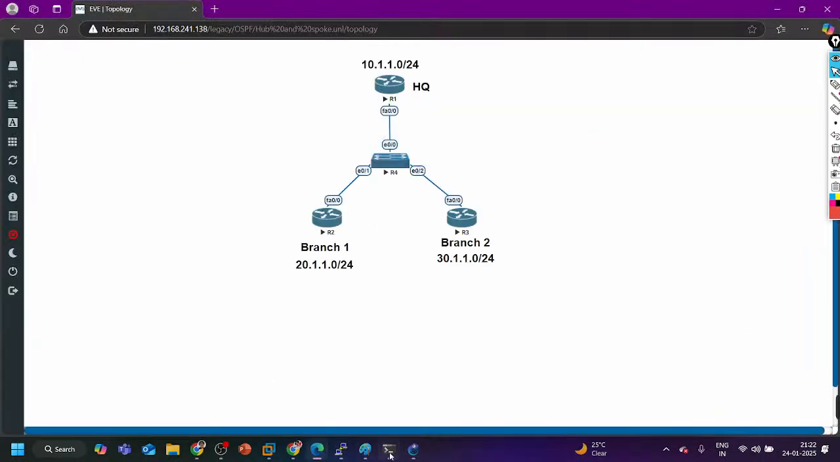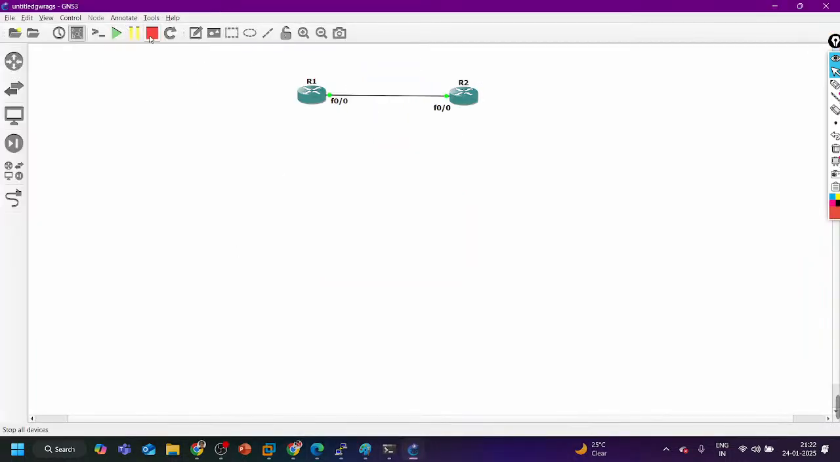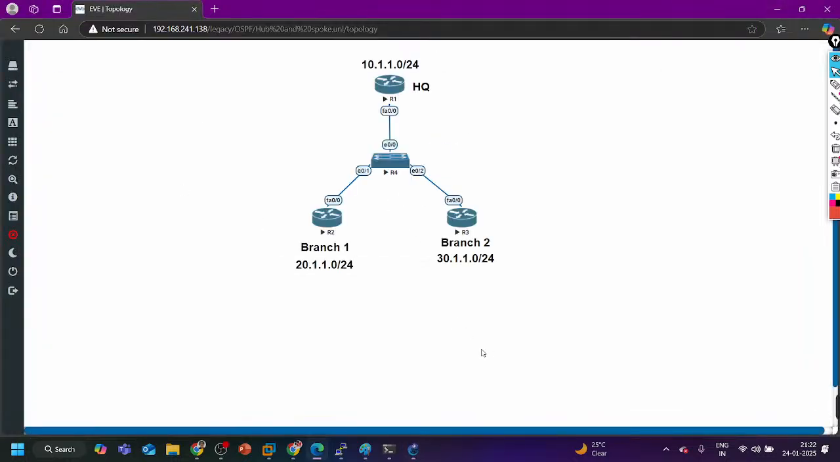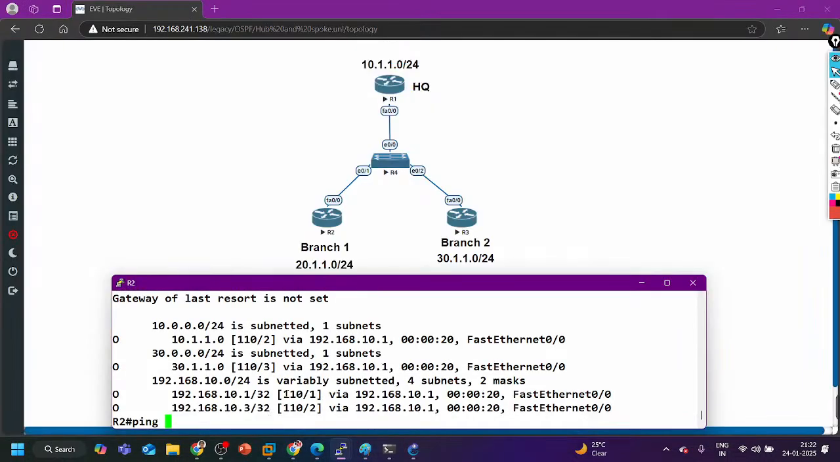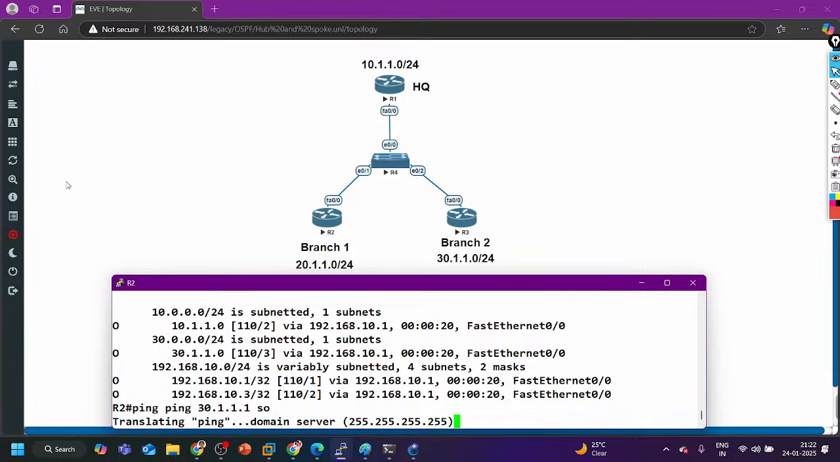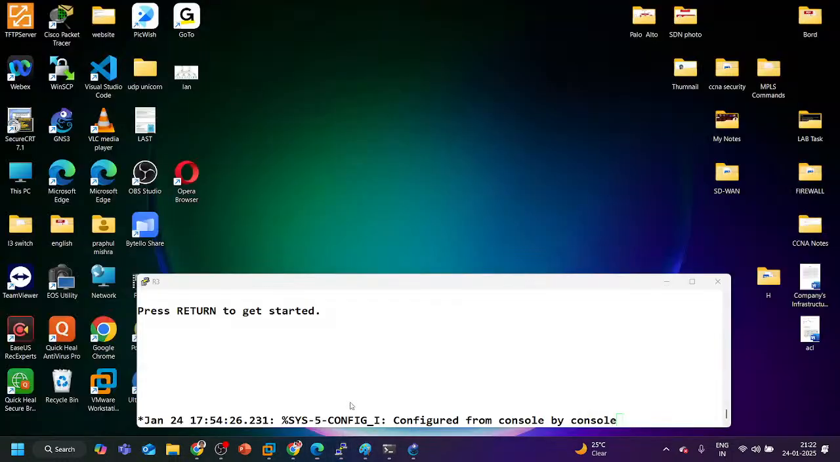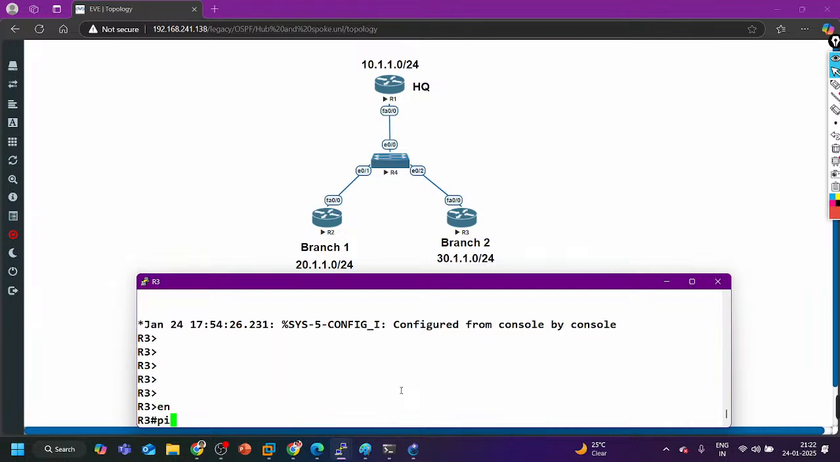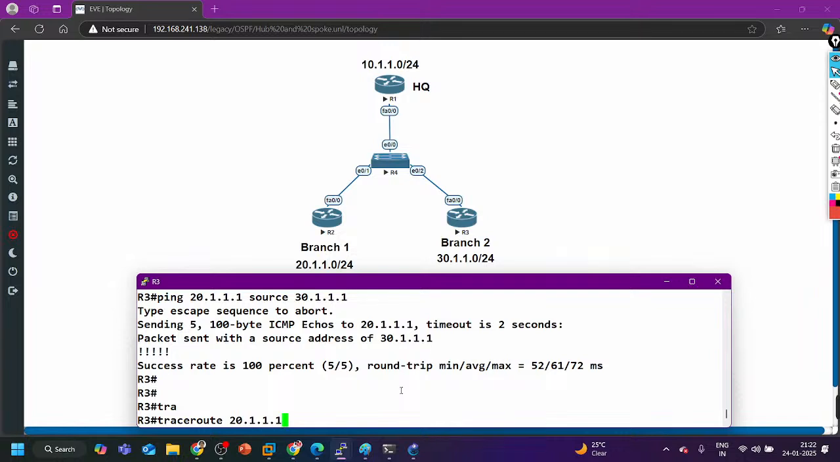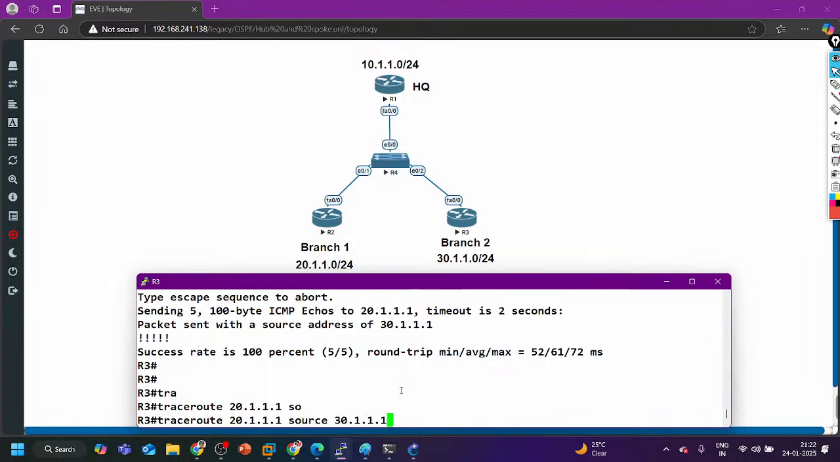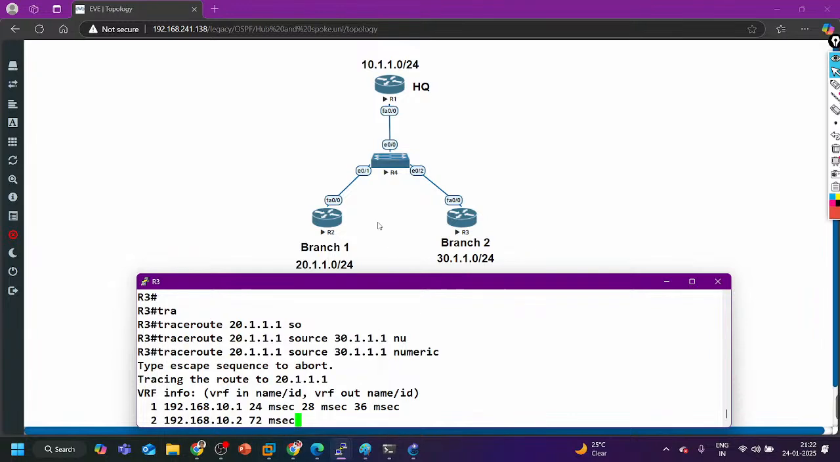So let's come back to this topology again. I'm not closing it for now, if there will be anything, then we can use that. Here you can check connectivity. I can check from router 3. Ping 20.1.1.1, source 30.1.1.1. Ping is working. Even you can check traceroute 20.1.1.1, source 30.1.1.1, numeric. So traffic is going via headquarter.